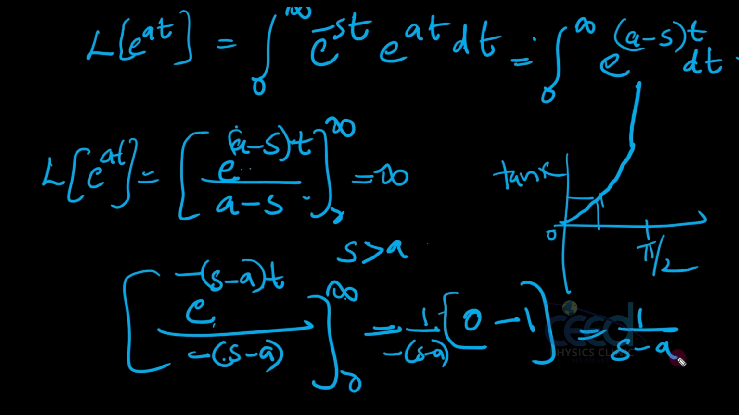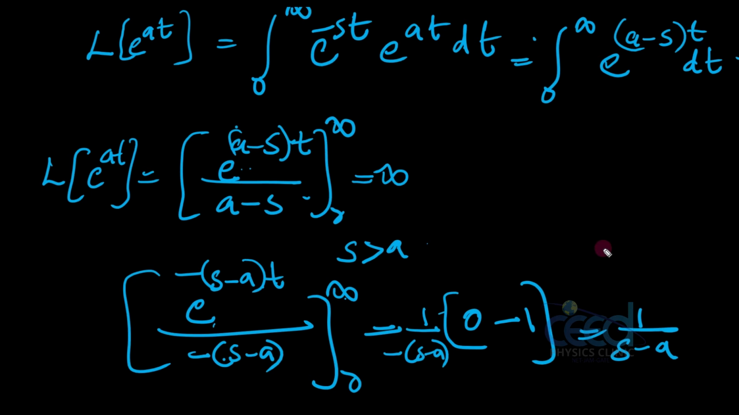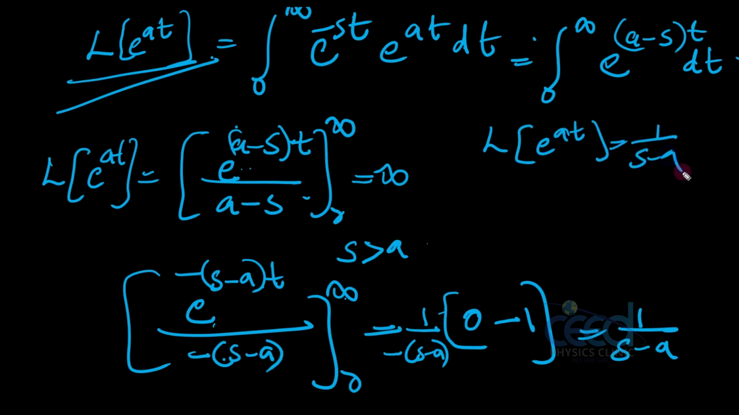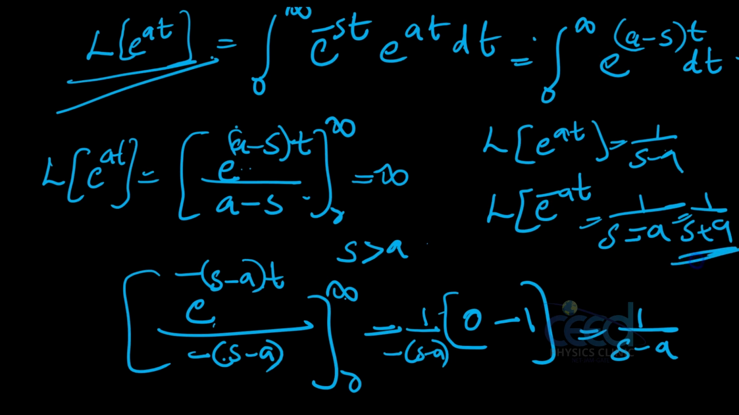In a similar way, you can prove it for e raised to minus at. Laplace of e raised to at is equal to 1 by s minus a. Now if you are finding Laplace of e raised to minus at, then the sign of a will change here, that is 1 by s minus minus a, that is 1 by s plus a. So these are the important results.